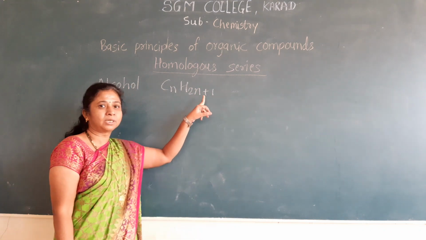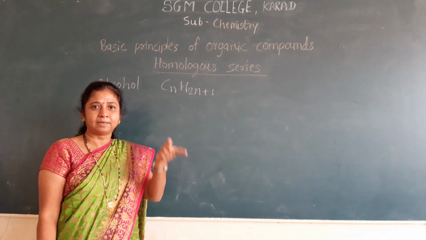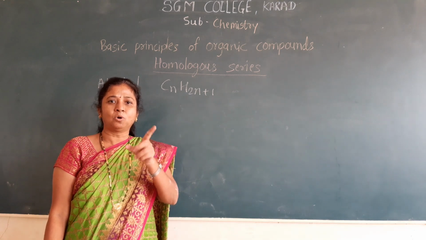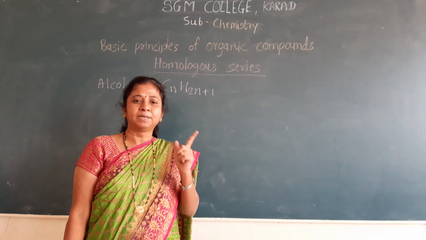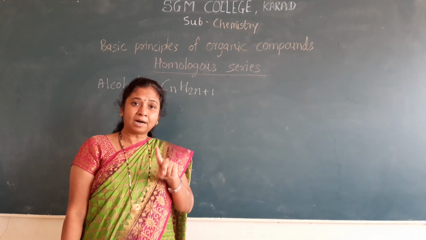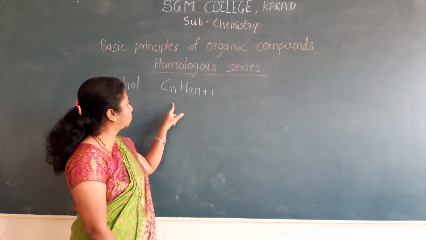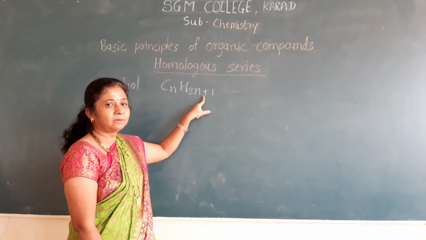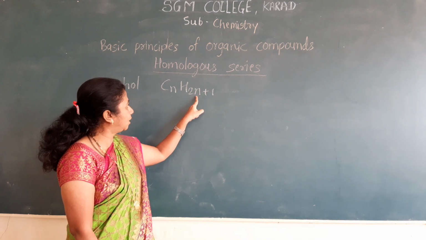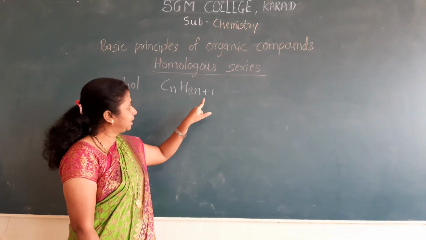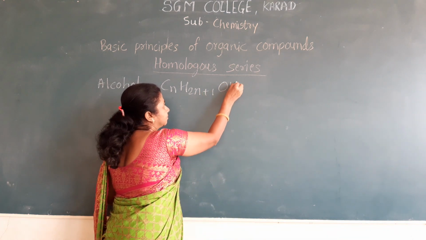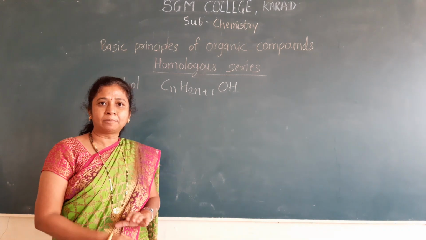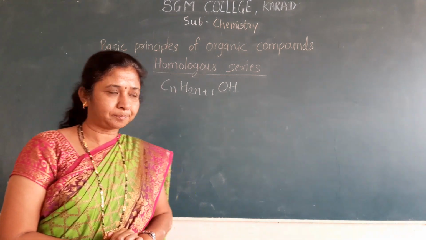One hydrogen atom from alkane is replaced by an OH group, called the alcohols. The general formula of alkanes is CnH2n+2. From this, one hydrogen atom is replaced by OH. It is the general formula of alcohol.